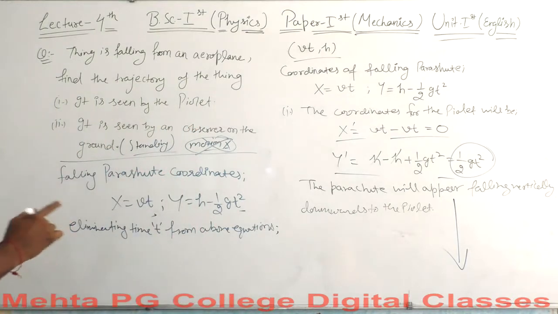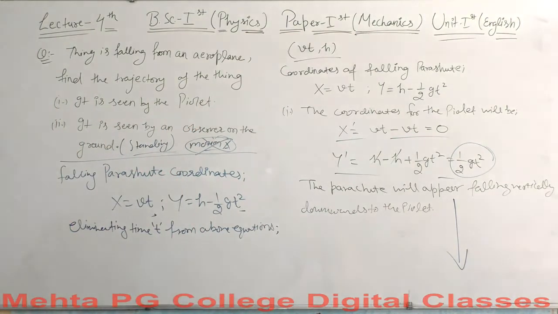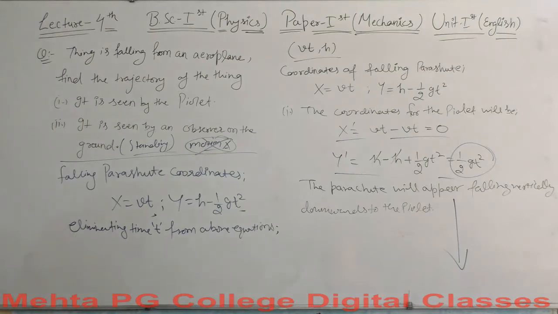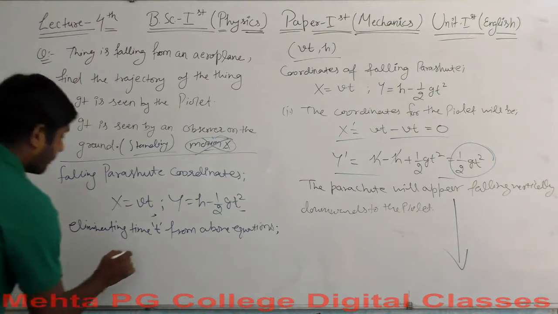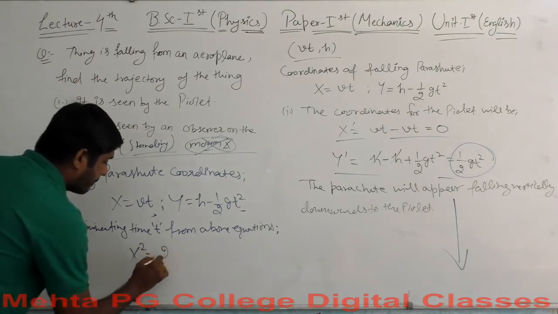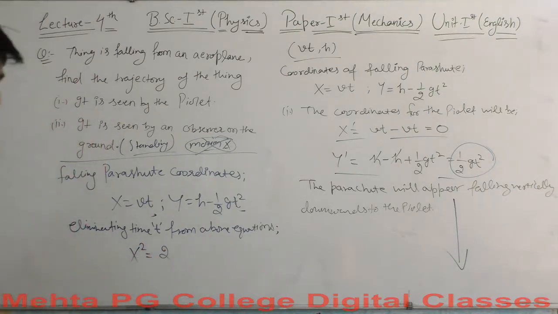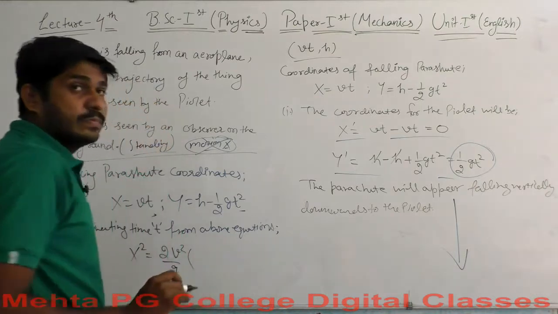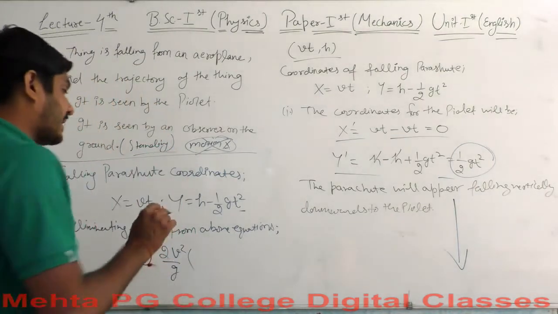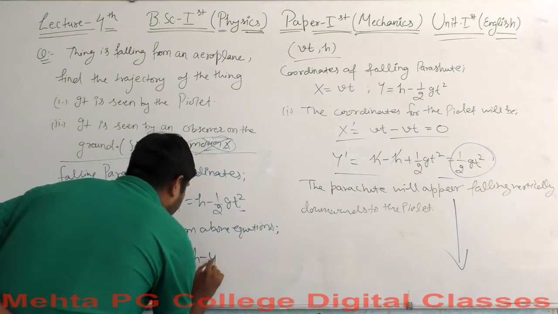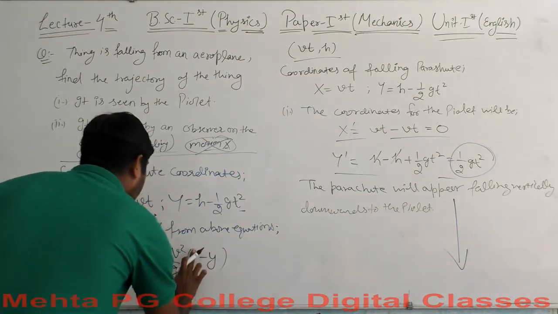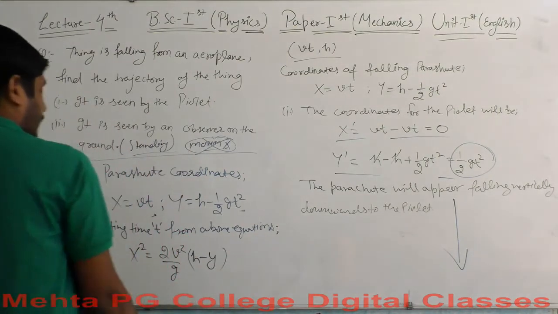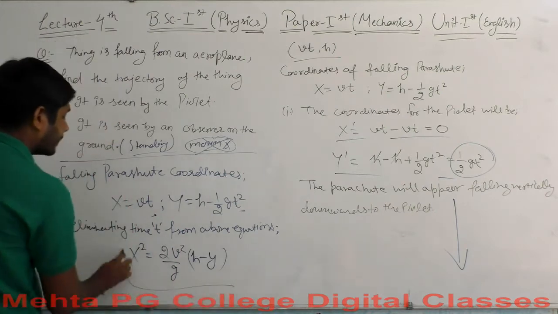When you eliminate the time t, you will end up having an equation which says that x square is equal to two v square upon g into h minus y.